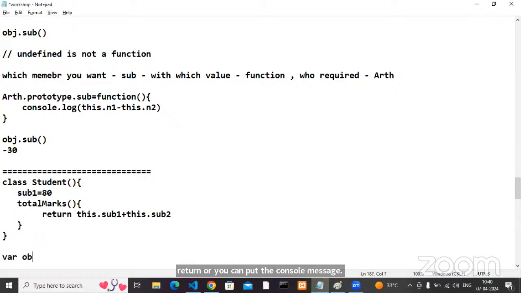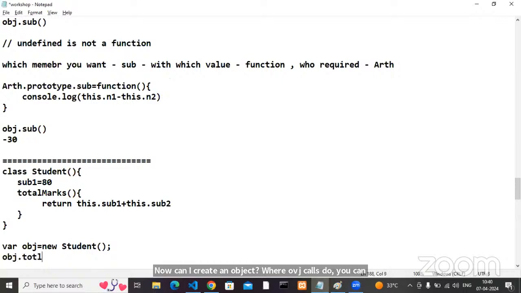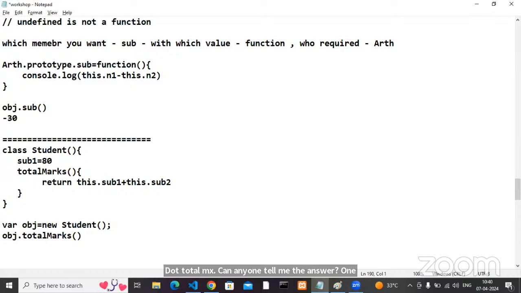Now, can I create an object? obj equals, you can create an object like this. obj dot total marks. Can anyone tell me the answer? Come on, fast.